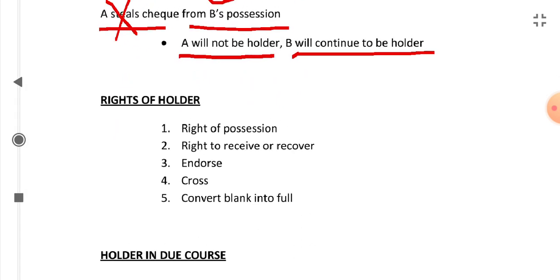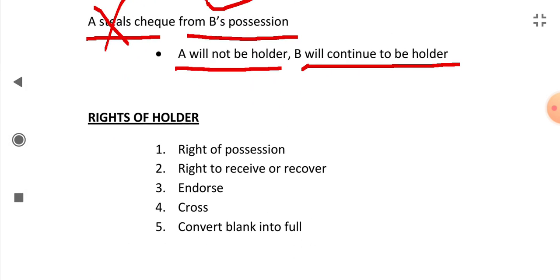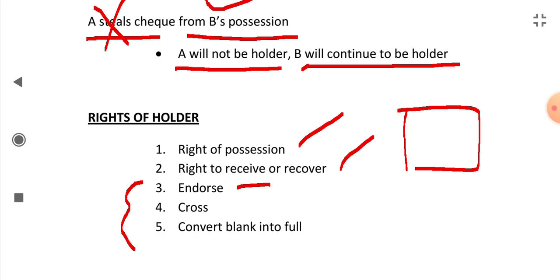What are the rights of the holder? These two we have already seen: right of possession, right to receive or recover. Three extra are: he has the right to endorse. The holder can endorse to anybody else, like he can endorse to A, B, C, etc. He can cross the open check, like he can cross it like that.